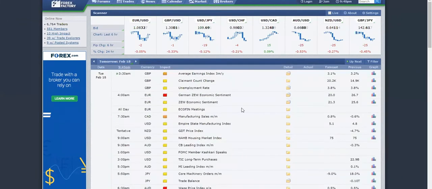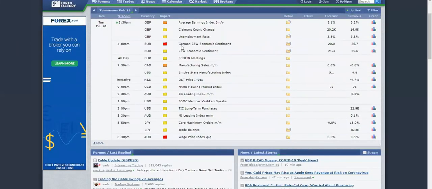All right, in terms of the news coming up on Tuesday, we have German ZEW economic sentiment numbers for the Eurozone coming up in the morning. We are expecting a drop from the previous number. If the numbers come in below this expected number, that will be bad for the euro, and we could see the euro drop as a result of that.